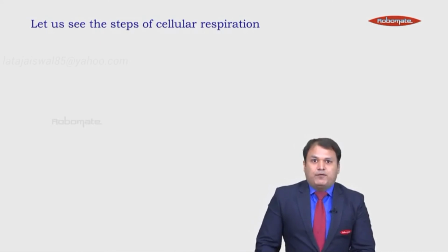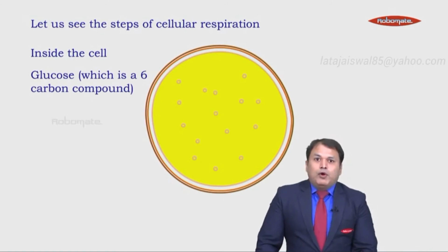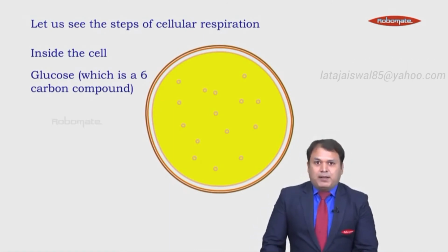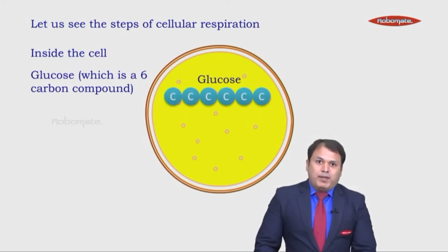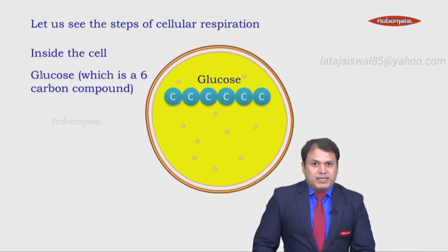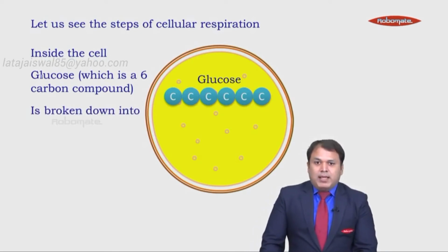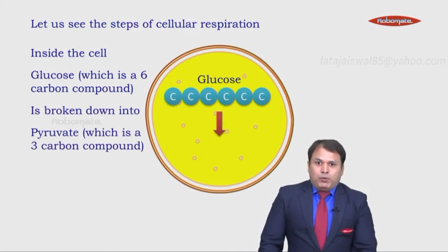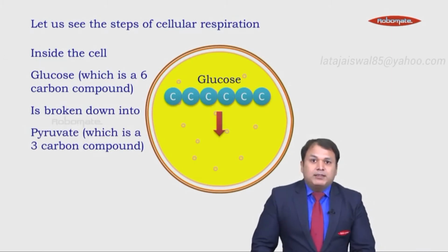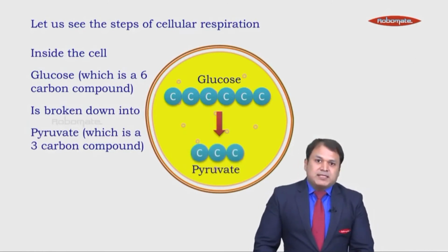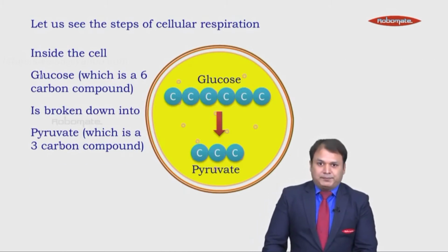Now let us understand cellular respiration in detail. We will see the steps of cellular respiration. Inside the cell, you can see glucose, which is a 6-carbon compound, because the formula of glucose is C6H12O6, which means it has 6 atoms of carbon. So inside the cell, glucose is broken down into another compound called pyruvate. And pyruvate is a 3-carbon compound. So 6-carbon compound glucose is broken down to a 3-carbon compound called pyruvate.